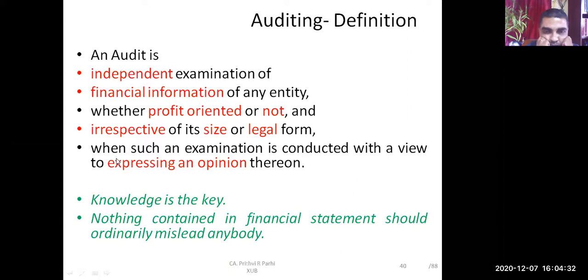Then, such an examination is conducted with a view to express an opinion. This examination is conducted with a view to express an opinion. The auditor knows why I am verifying this thing, why I am checking this balance sheet, because I have to express an opinion on this balance sheet. So accordingly, he thinks what kind of evidences can be collected. Now, I had shown you one balance sheet, one statement of profit and loss, and cash flow.